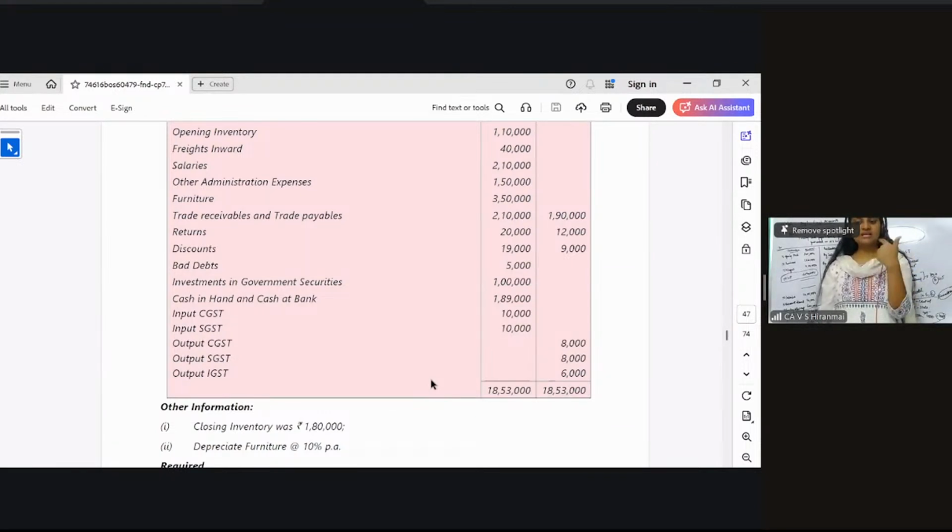Effect number one. Effect number two. In the balance sheet, when you write the furniture value, you should not write 3 lakh 50. You should write 3 lakh 50 minus 35,000. If you write like that, the balance sheet will balance. That is the effect for depreciation. The two effects are: one, depreciation on the expenses side in the P&L account, and second, the value of the asset minus depreciation goes to the balance sheet on the asset side. That's all. So in this question, it is the same as your illustration number 9.